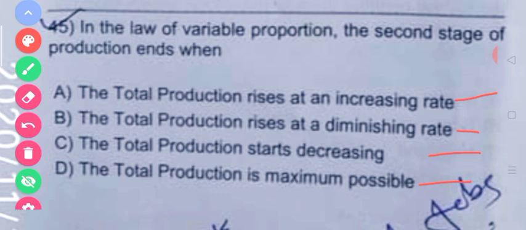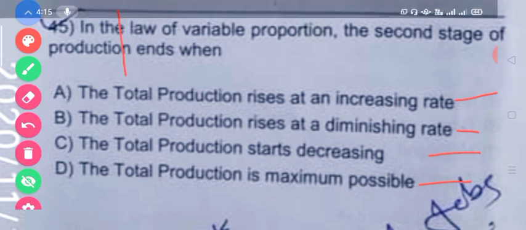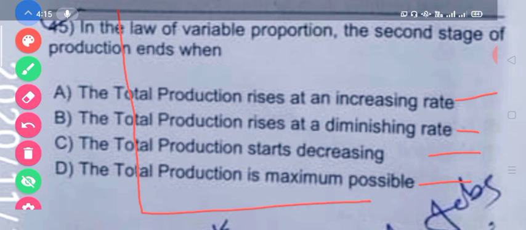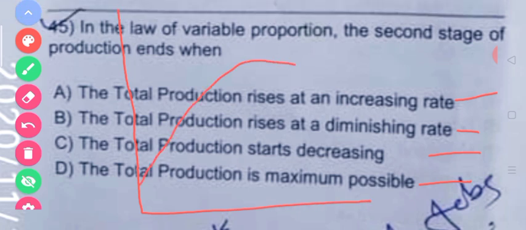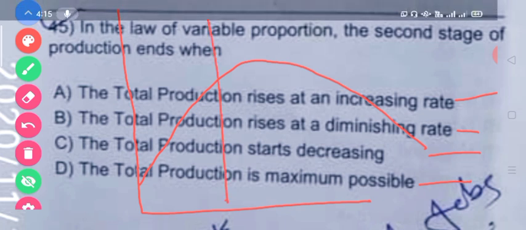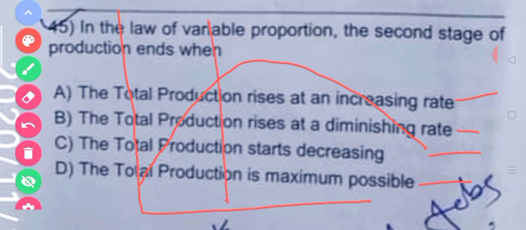Actually we can graph this out also. I will try to form the graph. It looks like this. The total production curve is like this. In the law of variable proportion, the first stage is where the total product increases at an increasing rate. So this is the first stage.